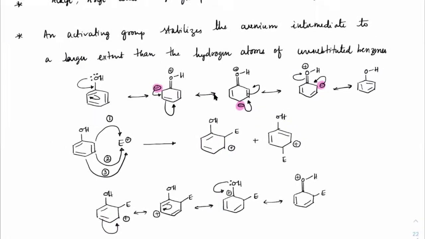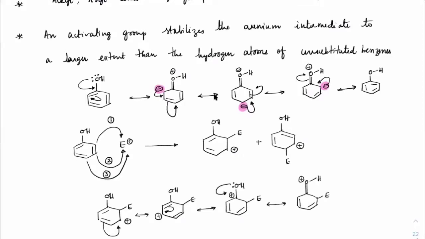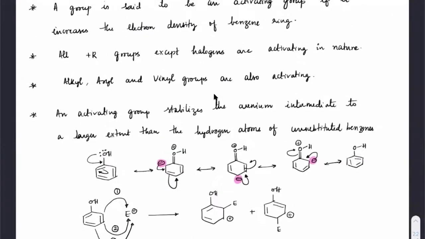So attaching on the ortho position or the para position will give immense stability to the arenium intermediate or arenium complex. That's why when an electrophile approaches, it will approach at ortho and para positions. What is the condition here? The condition is there must be some kind of group which is donating. So these groups which are donating and increase the electron density on benzene are called the activating groups. I guess all of you got the point now. What is an activating group?